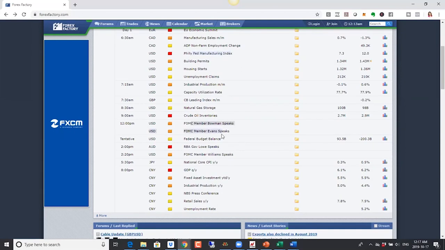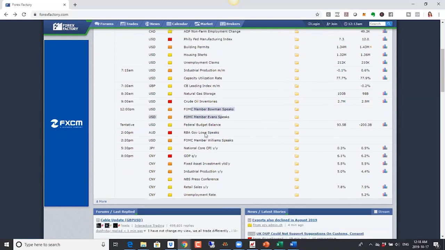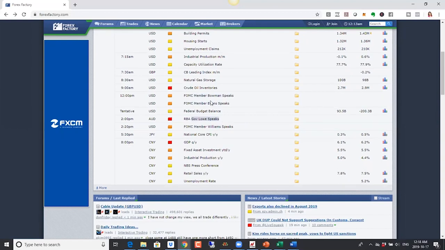We also have more FOMC members speaking. Again, we'll have to just keep an eye on the comments there. We have RBA Governor Lowe speaking. The RBA monetary policy statement that came out a few days ago didn't really do much, so I'm not expecting a big move out of this one. And then we have Chinese GDP numbers coming out. Chinese data tends to have an impact on the New Zealand dollar and Australian dollar, so keep an eye on those two pairs.